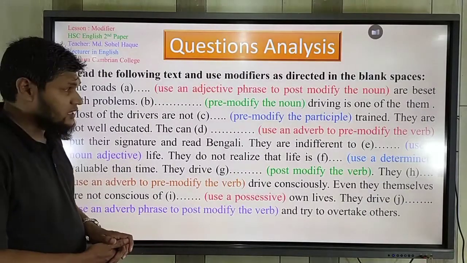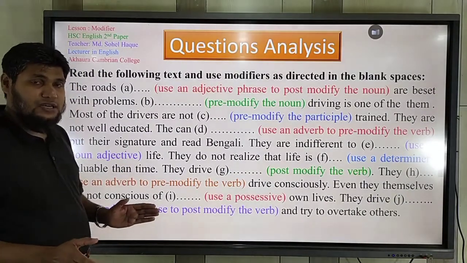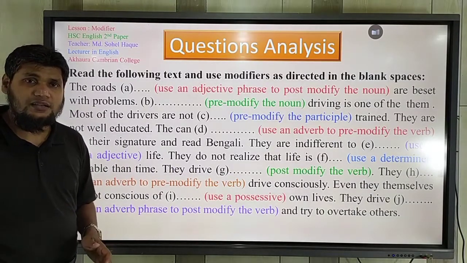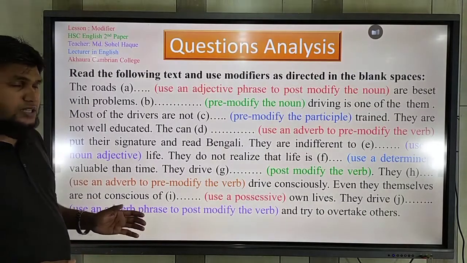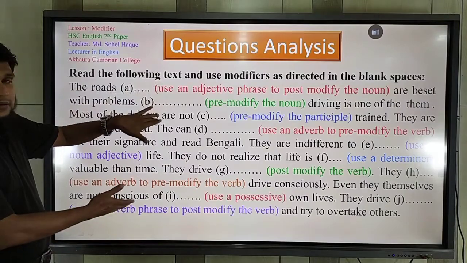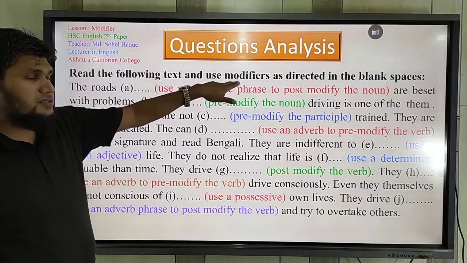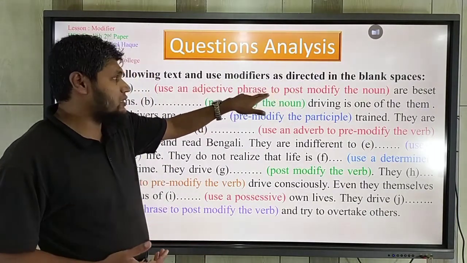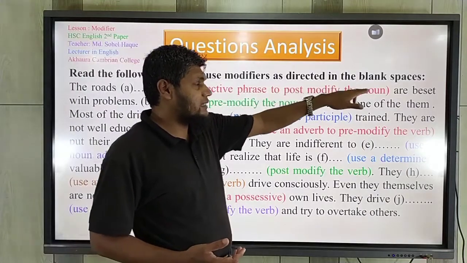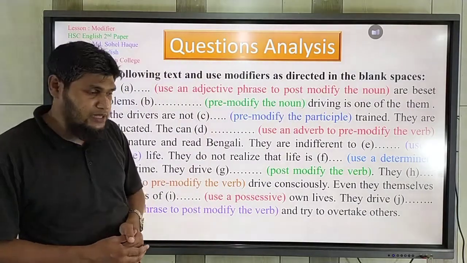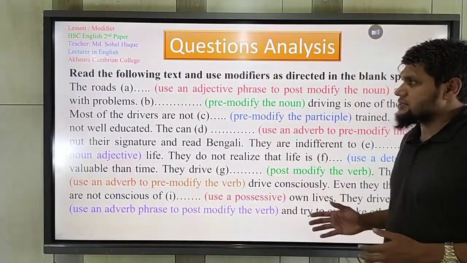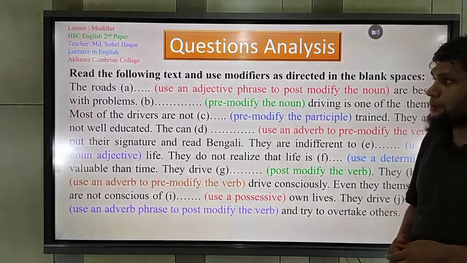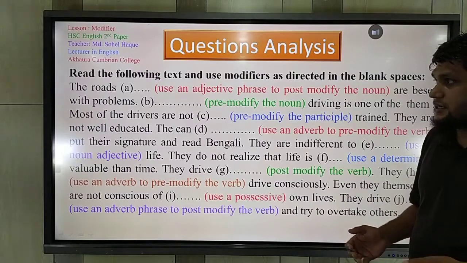This is a question. At first you should try to understand the question. Before answering a question, you should try to understand the question. At first, you should read out them. Read the following text and use modifiers as directed. You have been given a direction, it is mentioned in the blank spaces. That means you should fill in the blanks using different types of modifiers according to the direction. Okay. So let's start reading.